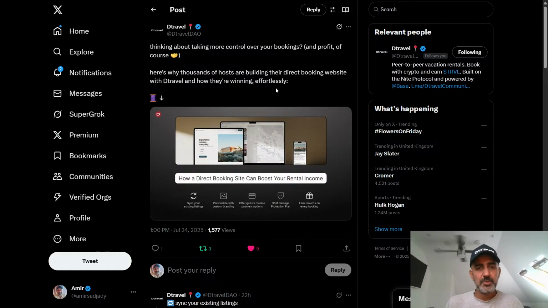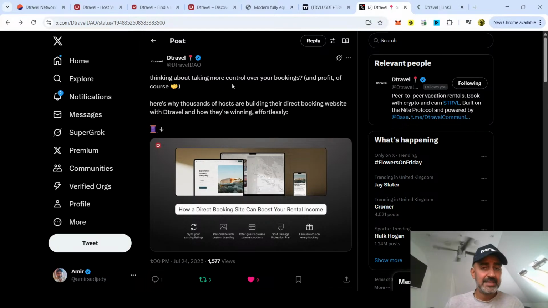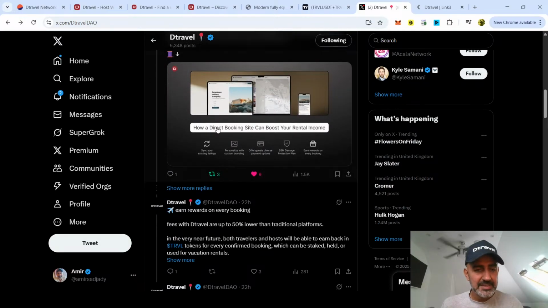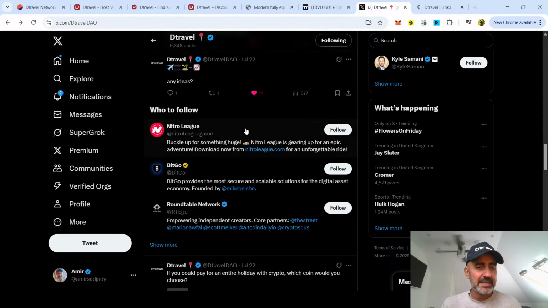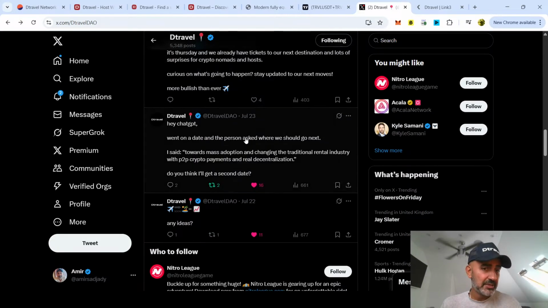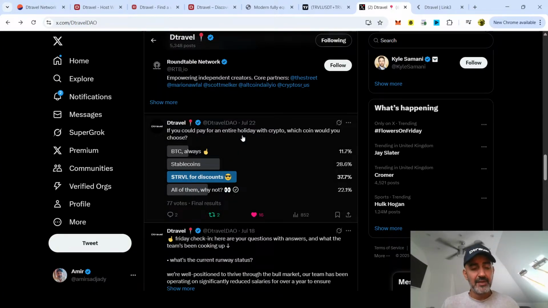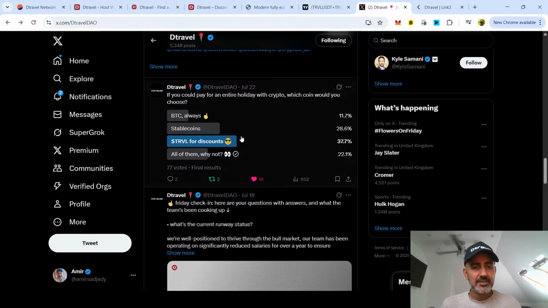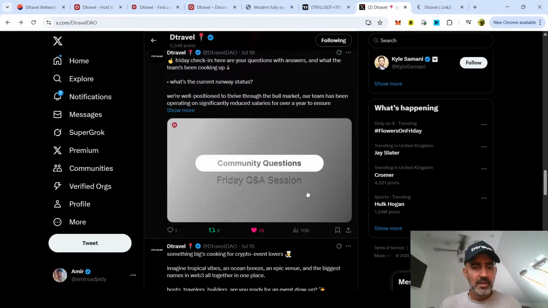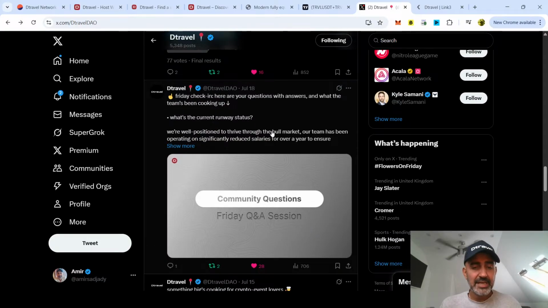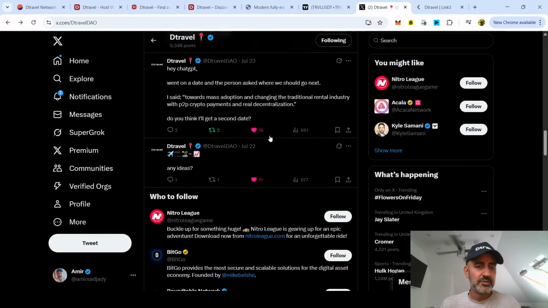Do your own research, but it's there. It's right on the X page. So they're starting to post again. This is good. This is what we want to see. None of the posts are actually pointing to any of the changes which I have rumored or suggested. So that's still to come. Lots of things are happening. Friday check-in. There's probably going to be another Friday check-in today, so I'm a little bit early.